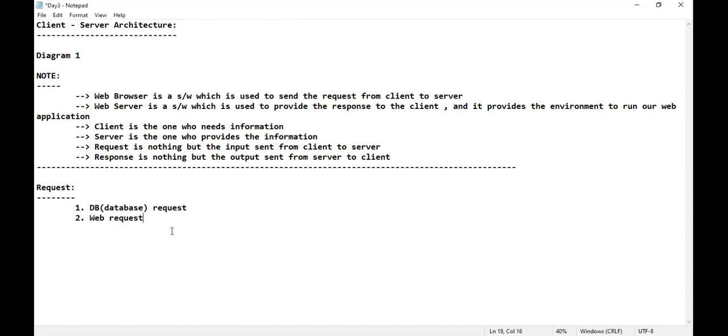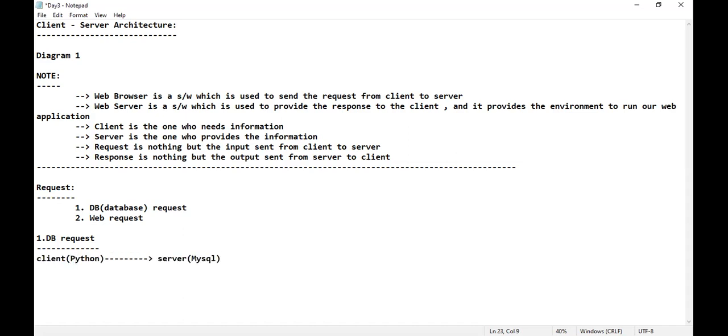Now, first, I would like to consider the DB request. Let us just take the DB request. Please tell me if you are aware of this, well and good. If you're not aware of that, don't worry, 100%, when it comes to Django, as days progress, I will teach. Whenever I want to connect Python with a database, might be anything, assume that Python will be acting as a client, MySQL will be acting as a server. Observe properly, guys. Client means Python.